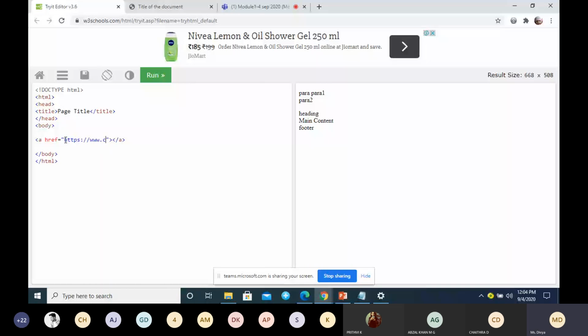I'm giving a link to another page. The external site, I'm giving a link. Here you can see on the right side, you can see the output.